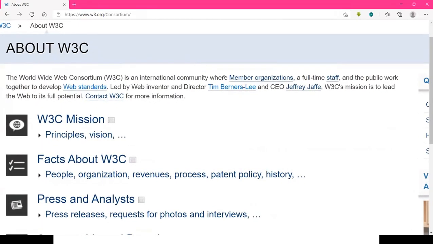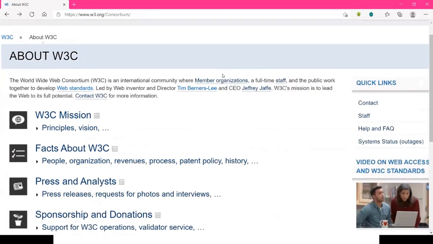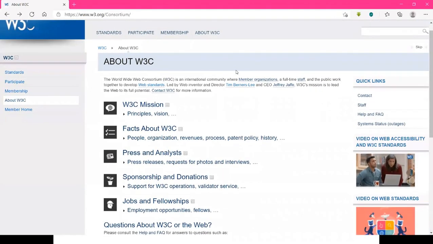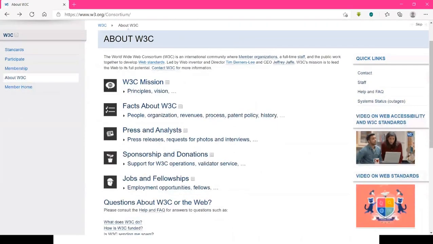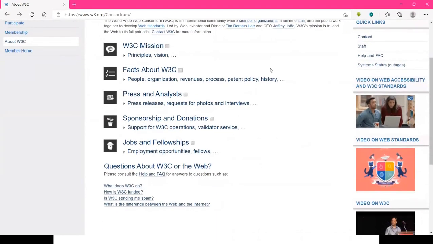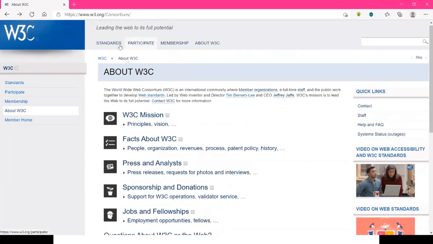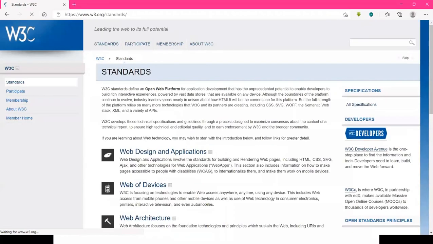HTML documentation is also available here. HTML, CSS, AngularJS, Bootstrap, documentation for all those technologies is available here. But whether you understand it or not depends upon your knowledge. Instead of our regular terminology, slightly higher standards are used here.